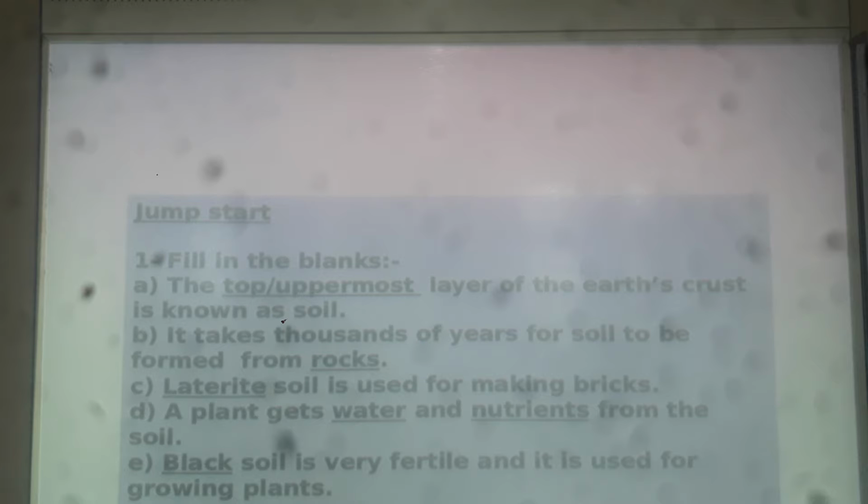A plant gets dash and dash from the soil. What are the things that a plant gets from soil? Water and nutrients. Dash soil is very fertile and it is used for growing plants. So mind you, black soil is very fertile and it is used for growing plants. You always remember these things.